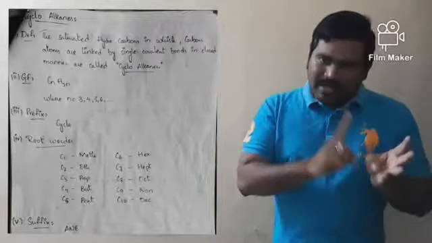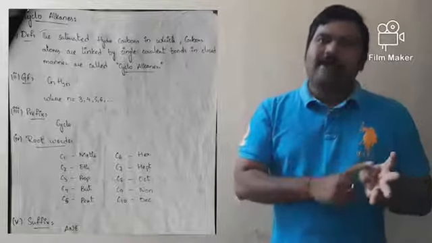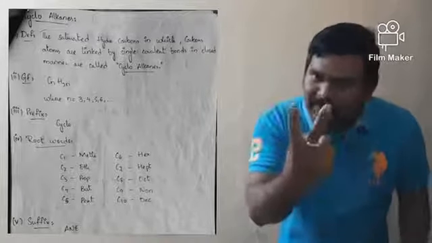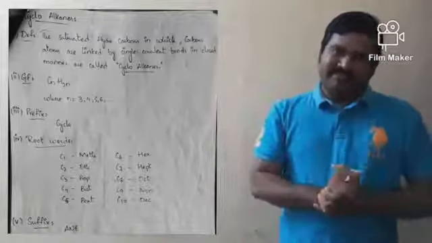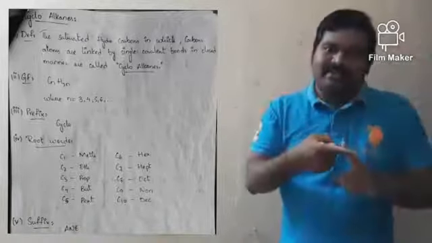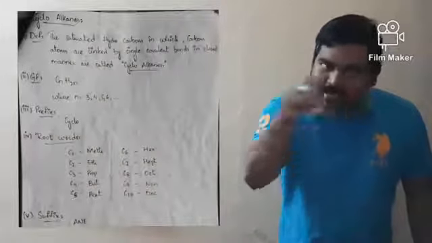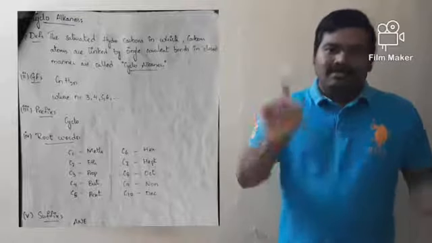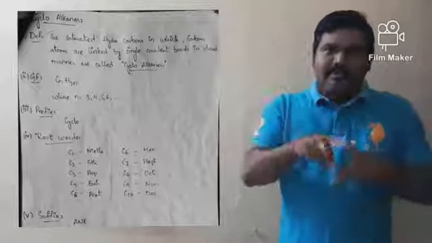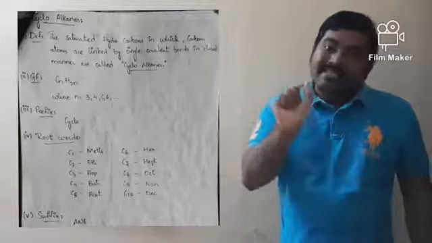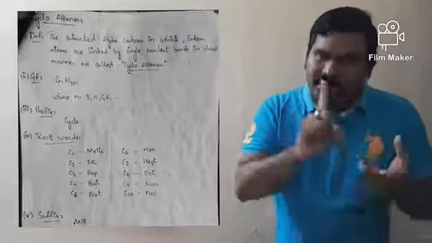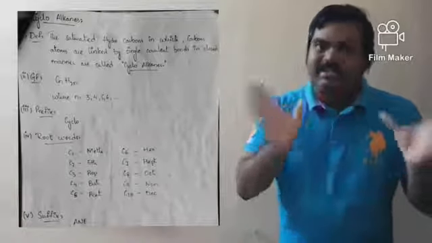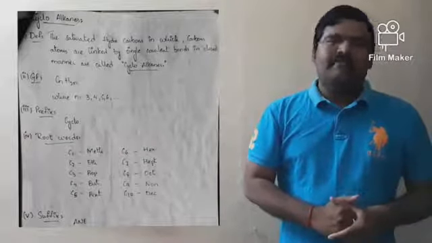Because with 1 carbon atom or 2 carbon atoms, we are unable to form closed figures. At least 3 carbons, like a triangle, 4 carbons a square, 5 carbons a pentagon, 6 carbons a hexagon, are possible. So the first and second members do not exist.